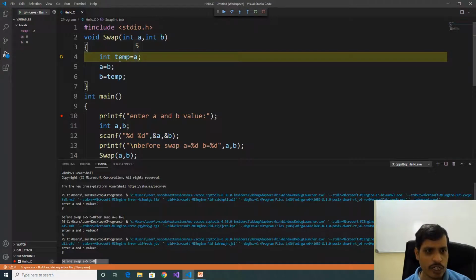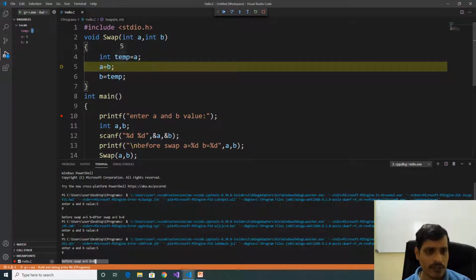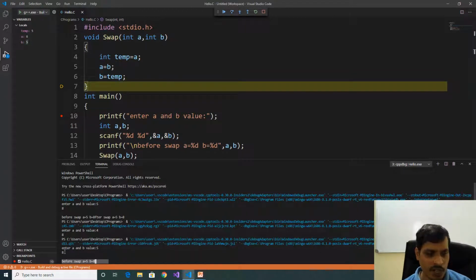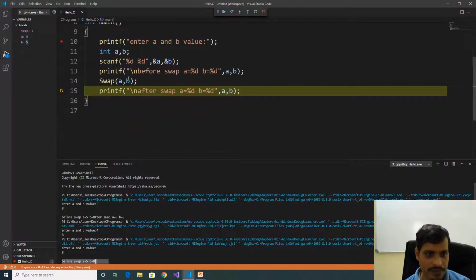First the A value is stored into the temporary variable. Now the temporary variable is equal to 5. Then the B value is stored into A. A is equal to 8. Later the temporary value is stored into B. Temp is equal to 5. 5 is stored into B. Here we pass 5 comma 8. After swap A is equal to 8, B is equal to 5. Here values are swapped. F11.